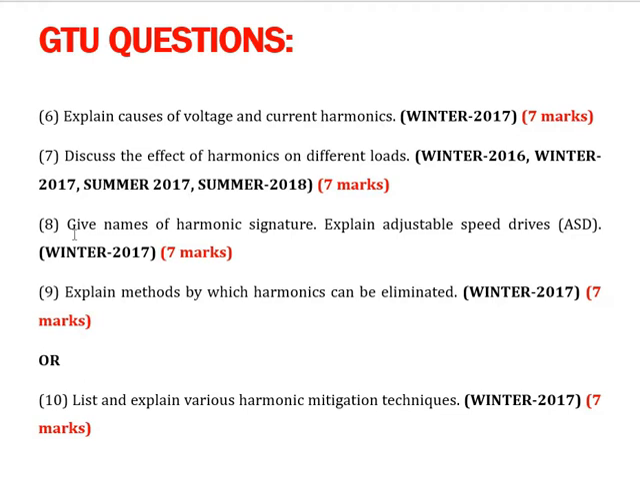And question 8: give names of harmonic signatures, explain adjustable speed drives, asked in winter 2017 for 7 marks. Now question number 9 is: explain methods by which harmonics can be eliminated, asked in winter 2017 for 7 marks. Question number 10: list and explain various harmonic mitigation techniques. It is also asked for 7 marks in the examination.